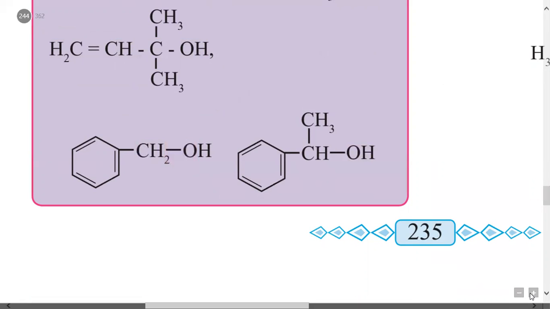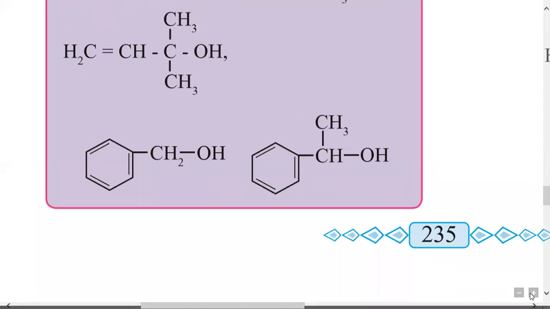We had already studied in the definition that when a benzene ring is bonded to a CH2 group, this part of the molecule is called a benzyl group, and when an OH group is bonded to a benzyl group, then this alcohol is called a benzyl alcohol. Here the OH group is bonded to a primary carbon, therefore it is a benzylic primary alcohol. Now consider this second example.